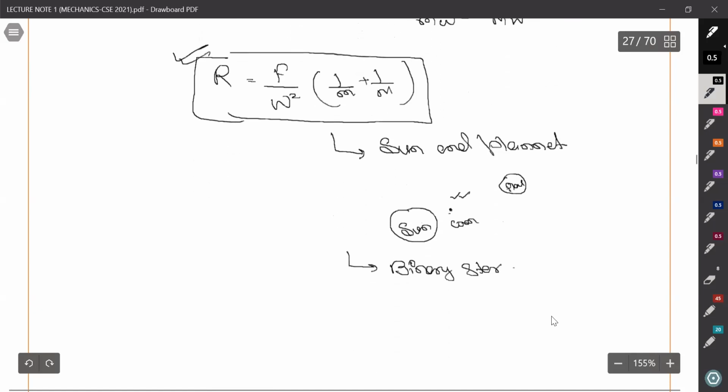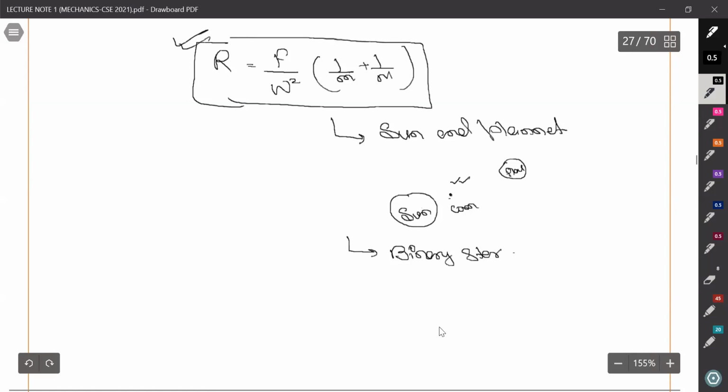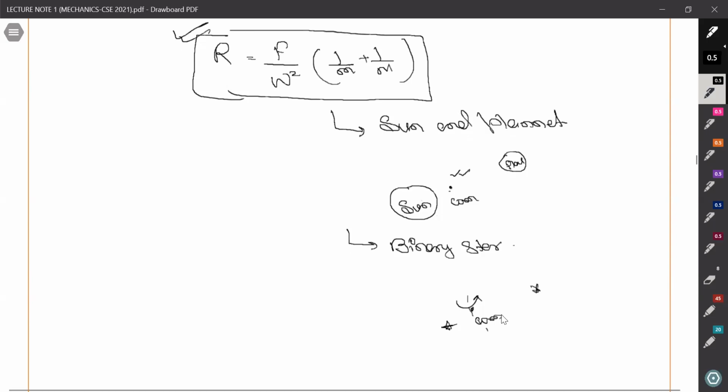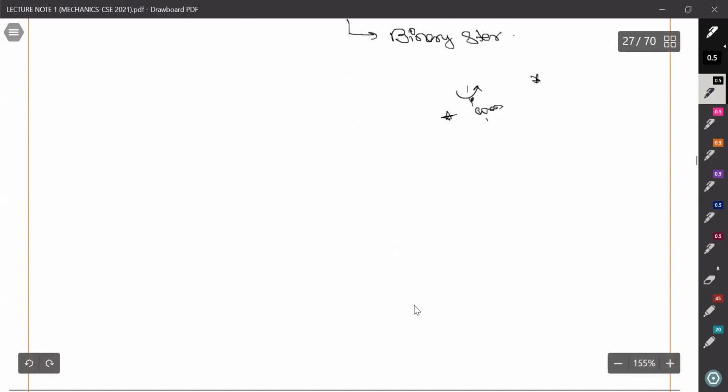So if you add these points, it will add value to your marks. Suppose this is a star and this is a star and this is its center of mass. So according to this axis, both of them will rotate about that axis, right? So actually, Earth does not revolve around the sun. It revolves around the center of mass of the sun and the Earth. But the sun is so much more massive than the Earth that the center of mass of the system coincides with the sun. Okay, so we can write these things also from our previous knowledge.